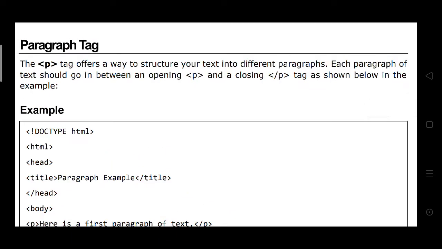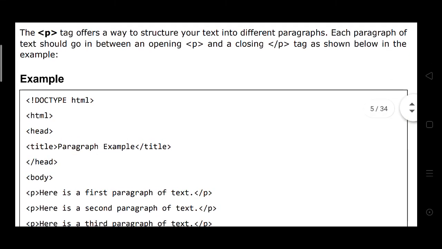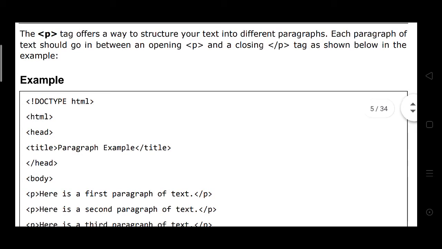Here we have the corresponding closing tag, slash P. For example, an example of the